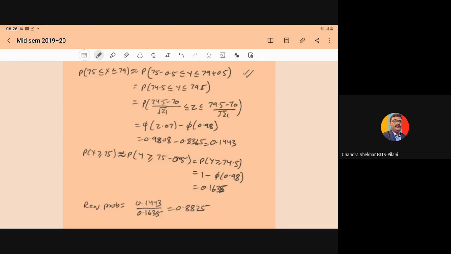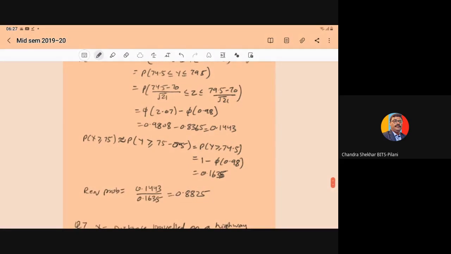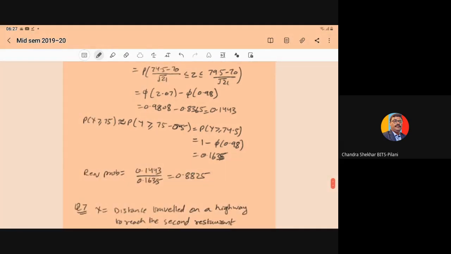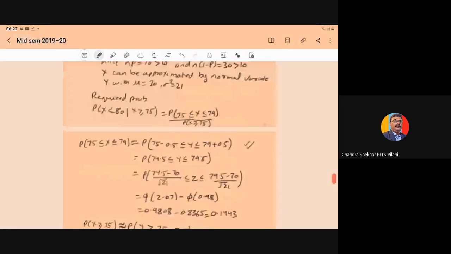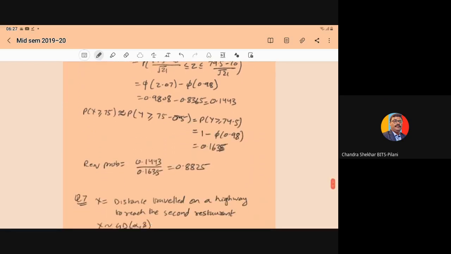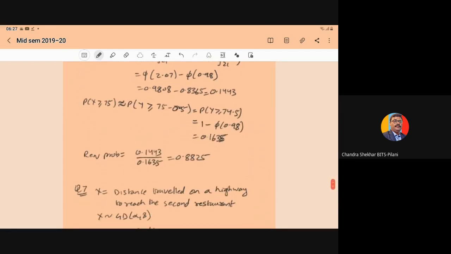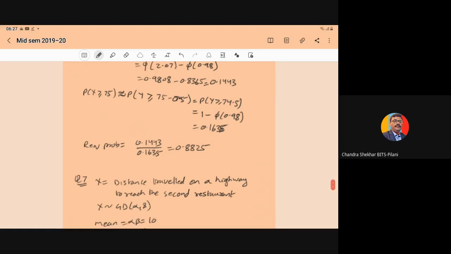So this is 1 minus phi of 0.98. So here it can be written as 0.1635. So here the required probability of x less than 80 given x greater than or equal to 75 will become 0.1443 upon 0.1635. So it will become 0.8825. So that is the required probability.